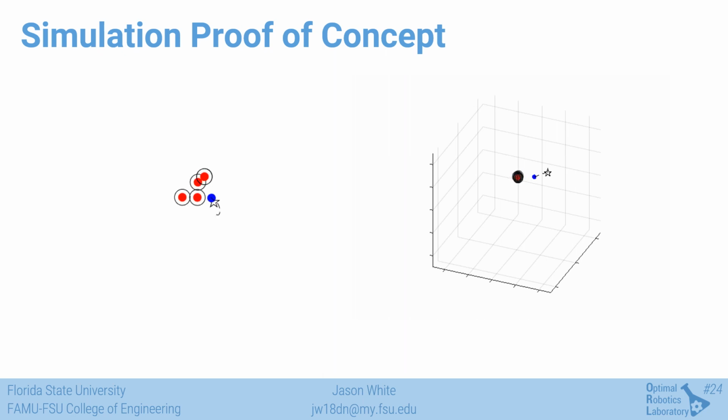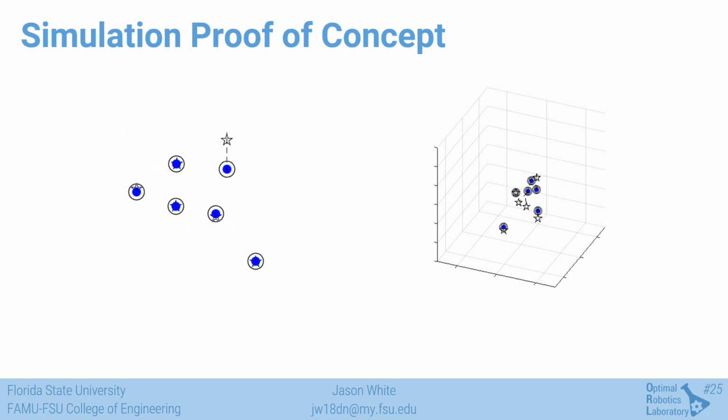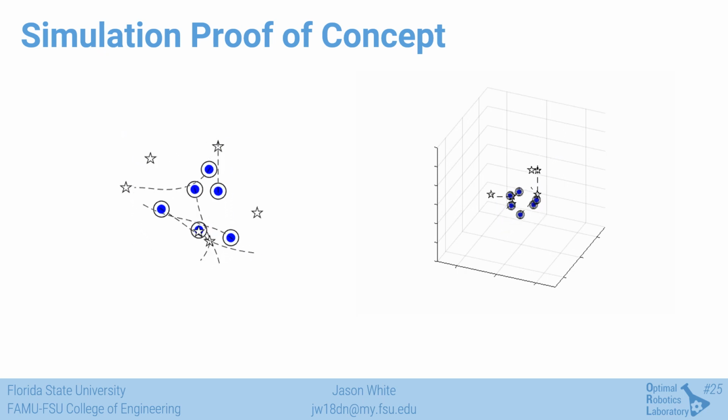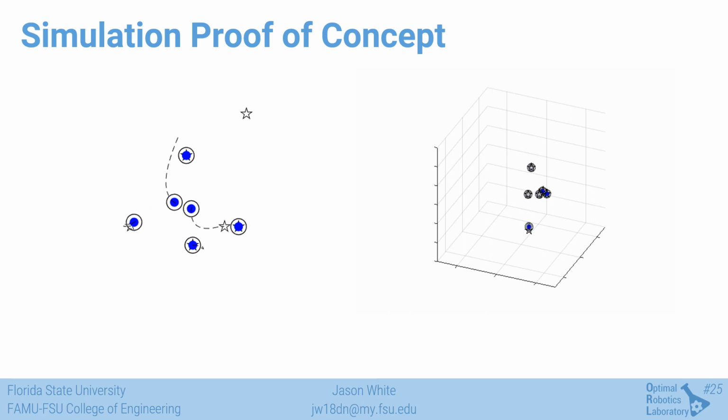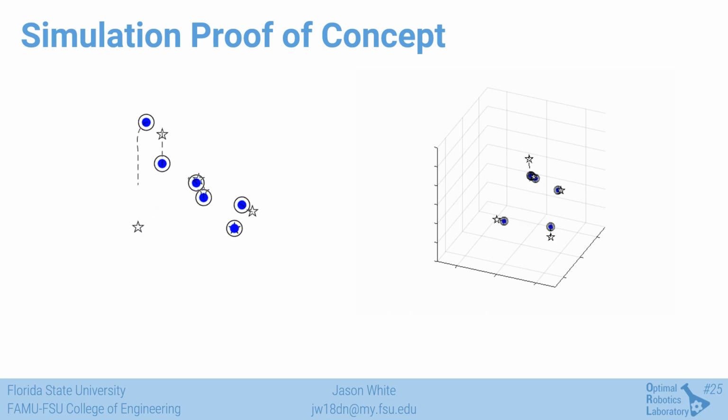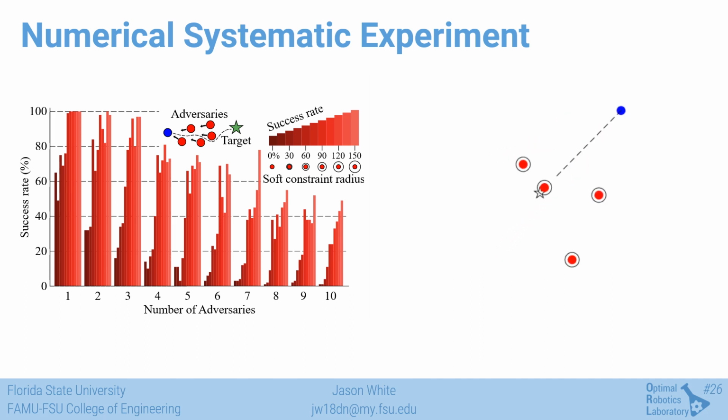Using a simple PD chase law with randomized gains, the adversaries pursue the agent. Further extending this, we find agents avoid each other without any agent-to-agent coordination. We accomplish this by treating the agents as moving obstacles with unknown paths and independently generate trajectories for each one. To understand the effect of our soft constraint, we simulate the 2D system starting with no soft penalty and ending with a penalty 1.5 times the obstacle radius for 1 through 10 obstacles. The agent is tasked to travel to a goal with adversarial obstacles placed directly in its path. We find that the increasing soft radius improves the success rate, especially when avoiding a large number of adversaries.